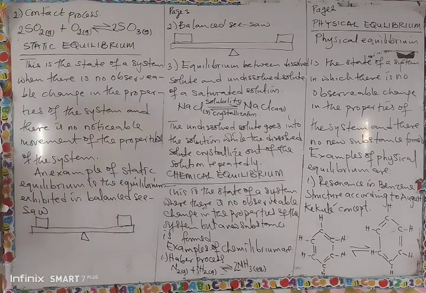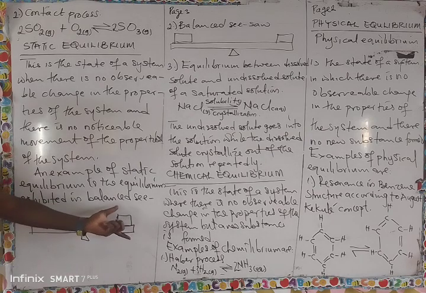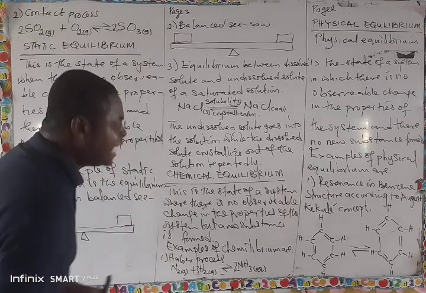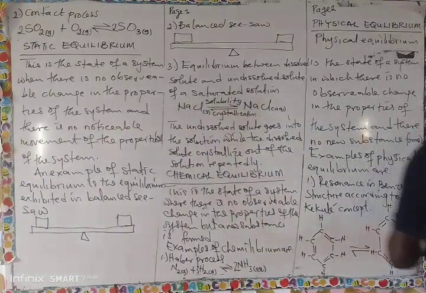At this point, if this weight is bigger than this weight, what happens? The thing will move like this. Then there is a movement. Then if this one is not heavier, it goes like this again. Then there's a movement. But by the time it is balanced, the force here is equal to the force here. Then there is no what? Movement. That is an example of what? Static equilibrium.